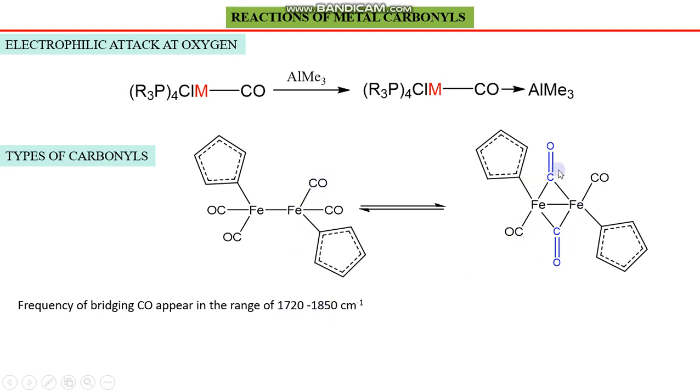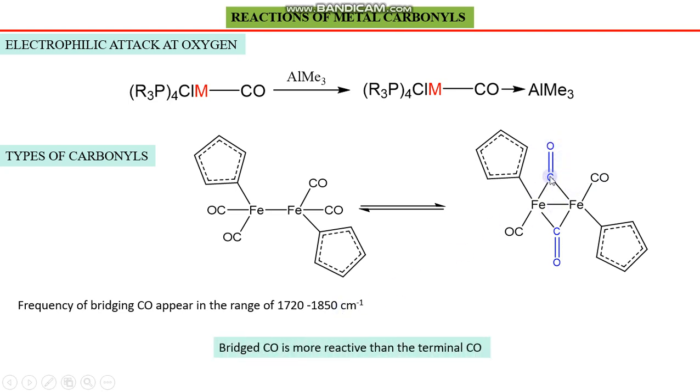So in this type of compound, we can observe two types of frequencies, one in this range and one above 1850. More than 1850 indicates that terminal carbonyl is present, and less than 1850 indicates that bridged carbonyls are present.